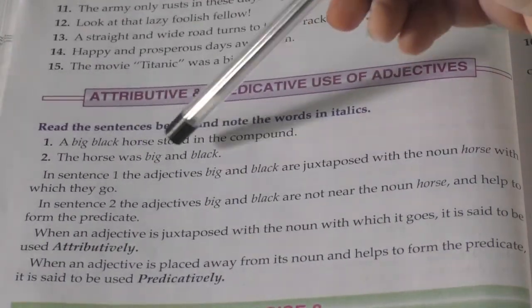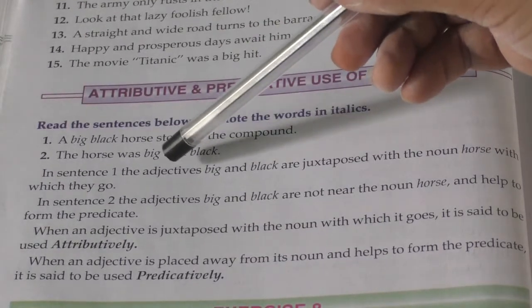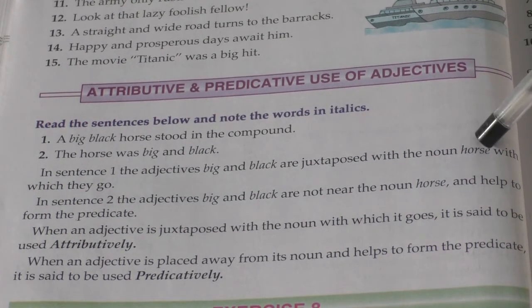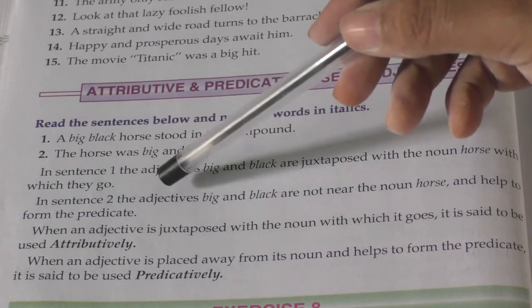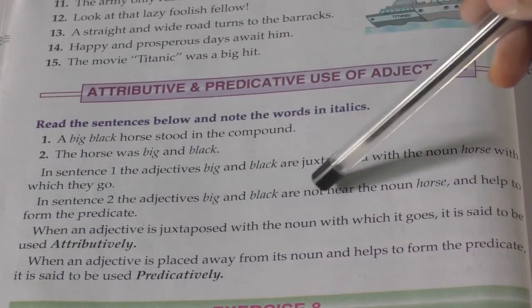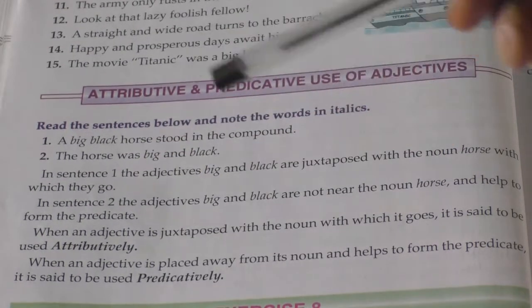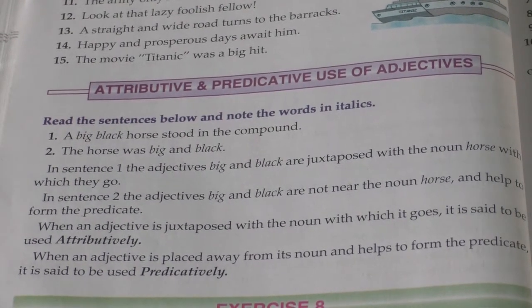The horse was big and black. So in sentence 1, the adjectives big and black are juxtaposed with the noun horse. In sentence 2, the adjectives big and black are not near the noun horse and help to form the predicate. So the first one is attributive and the second one is predicative.